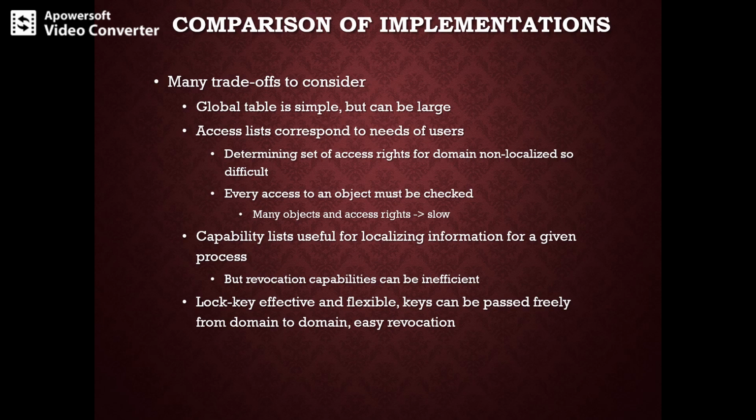The next mechanism, the lock-key mechanism, is a compromise between the two schemes, and the mechanism will be both effective and flexible, depending on the length of the keys. Keys can be freely passed from domain to domain, and privileges can also be effectively revoked by changing some of the locks associated with the object.